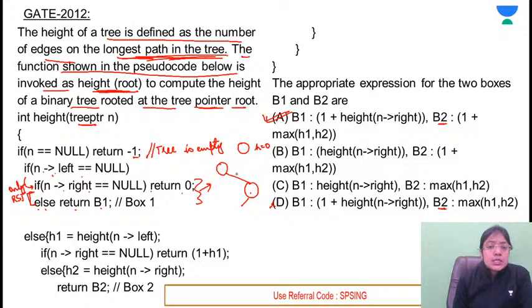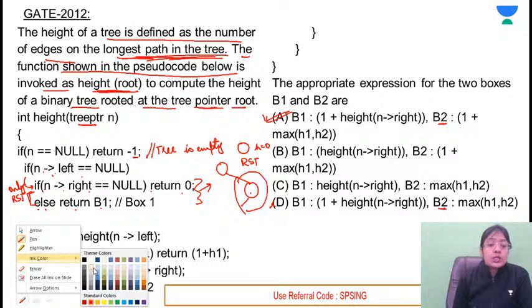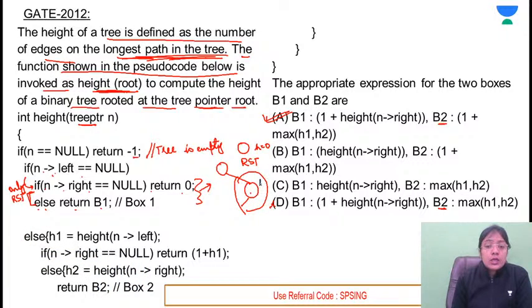So if this is the root, again you have to make a call. You need to make the same function call on the right subtree. Now in the subtree, when you will be making a function call to the height function, in this case left pointer is not available, right pointer is not available, so this will be returning the value 0. It will be returning the height 0. But what is the overall height of this tree?